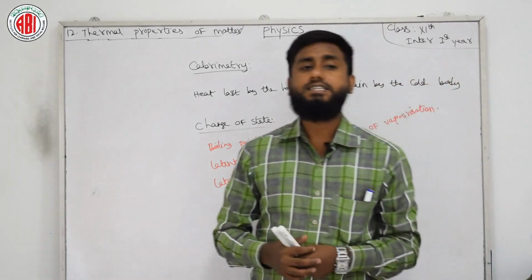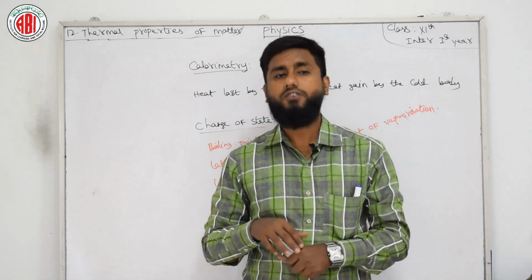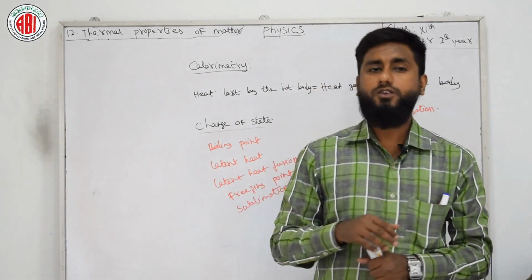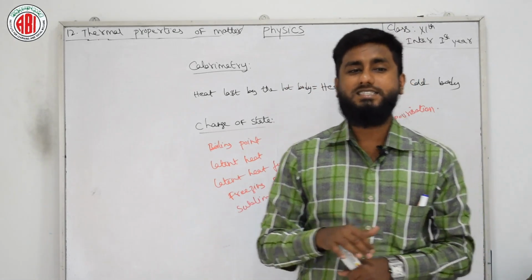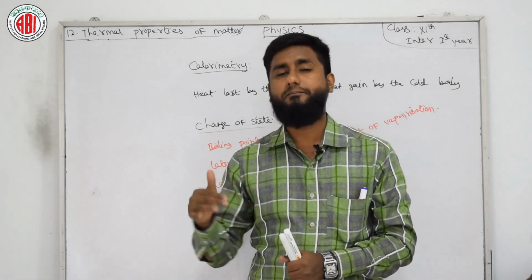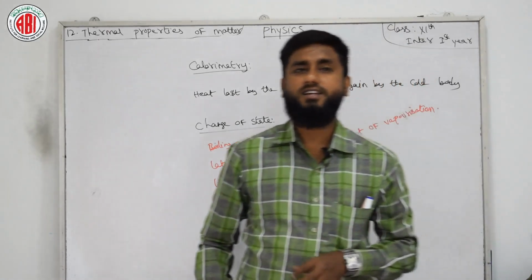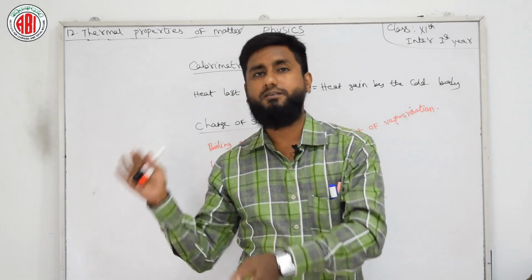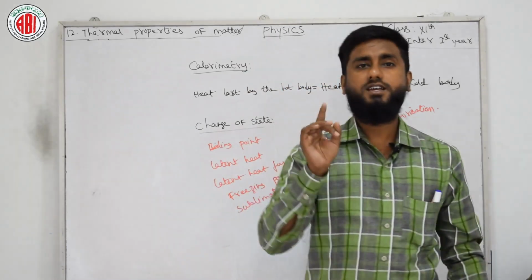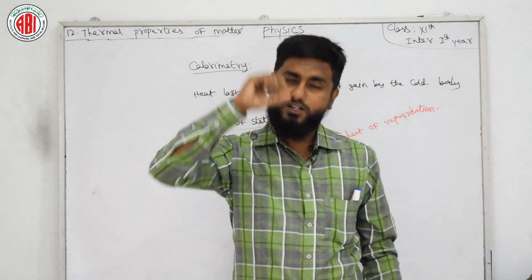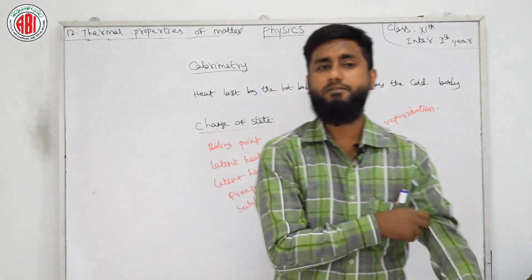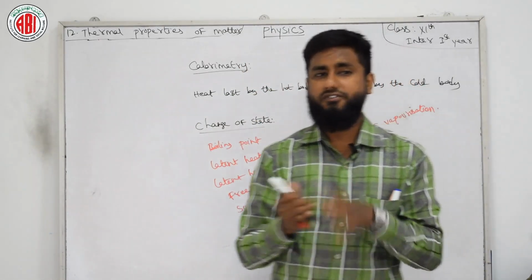Latent heat is defined as the amount of heat required by unit mass of substance to change its state at constant temperature. Here I have given an example related to specific heat: I am taking one apple and cutting it into different pieces. If I want to increase the temperature of a single piece by 1 degree, that is known as specific heat. Here the case is similar, but with a difference.